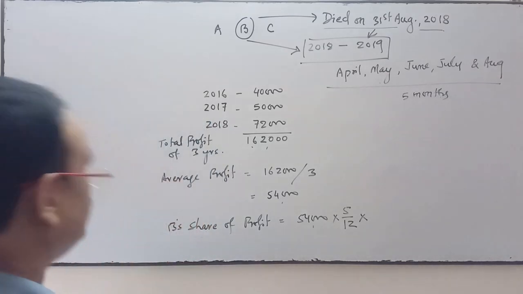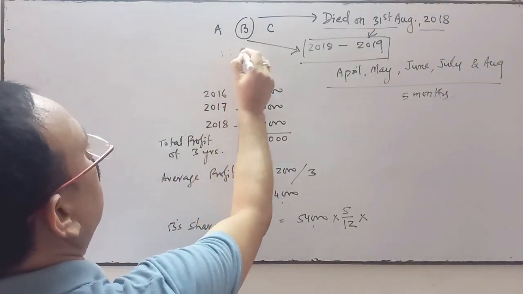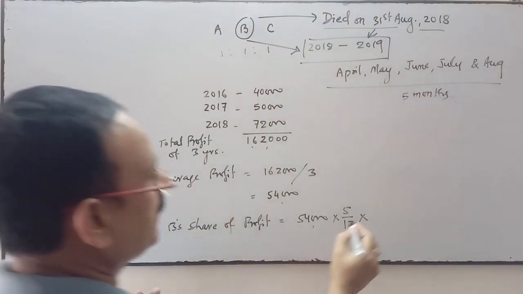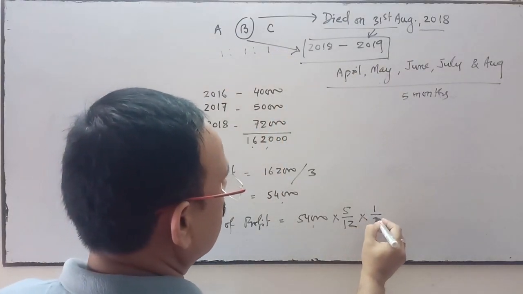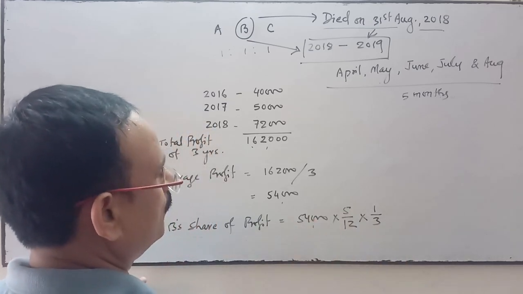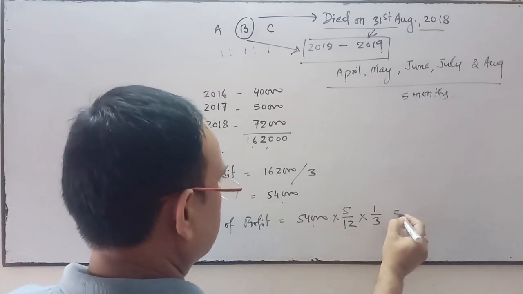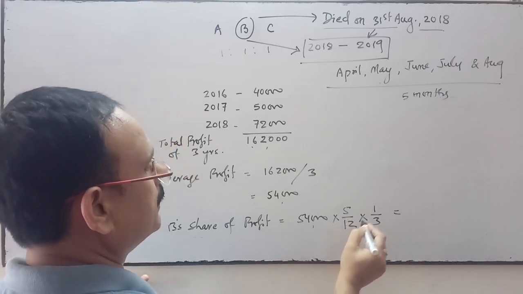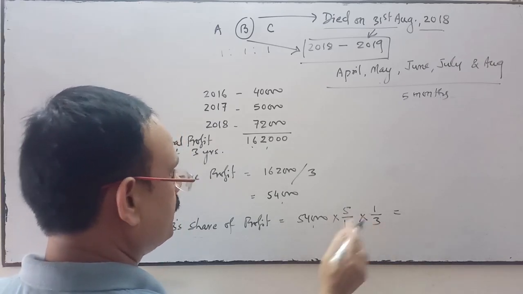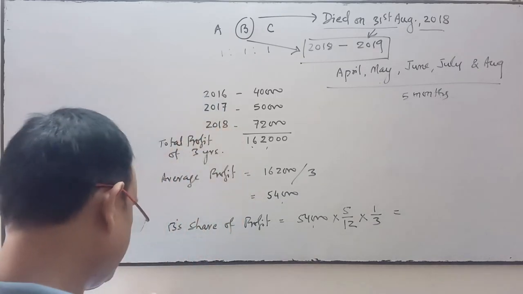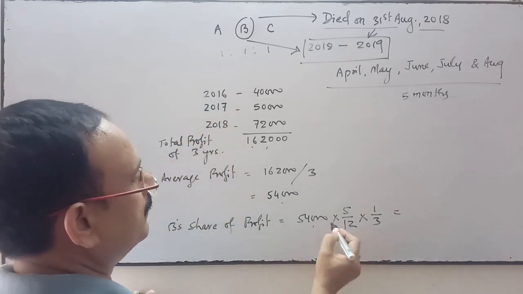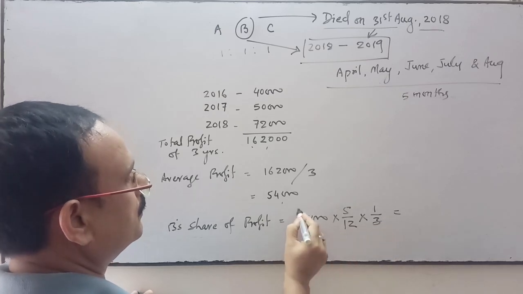It means we'll assume that the profits are shared equally as per Table A of the Partnership Act. So 1 by 3. 5 by 12 into 1 by 3 is the 5 months profit. Thereafter the profit will be divided equally, 1 by 3.